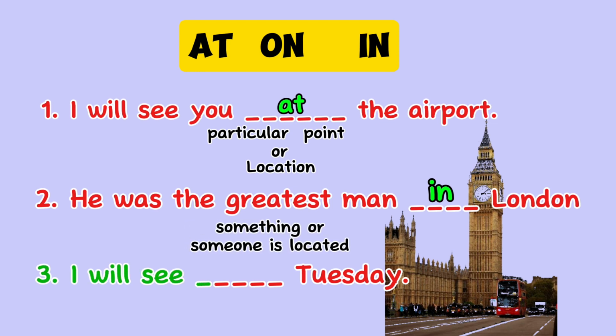I will see you blank Tuesday. The answer is on. I will see you on Tuesday. In this sentence, on is the correct preposition to indicate the specific day when the action of seeing will occur. On is used to specify days of the week or specific dates.